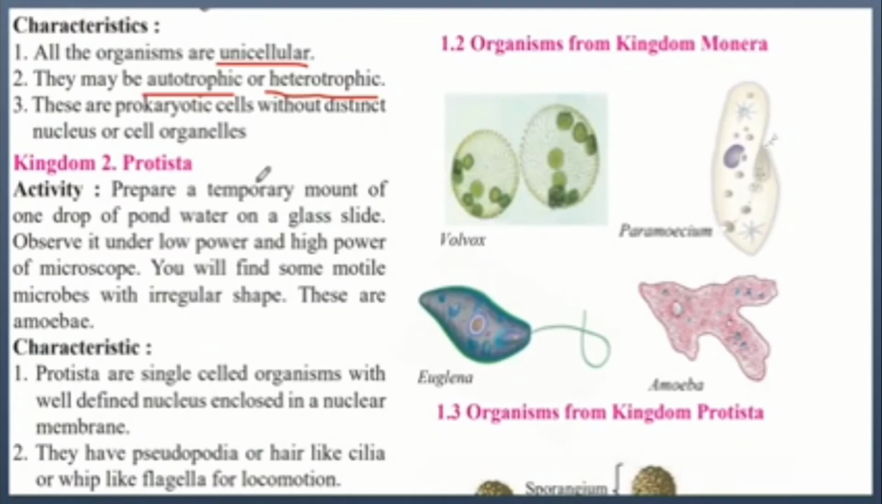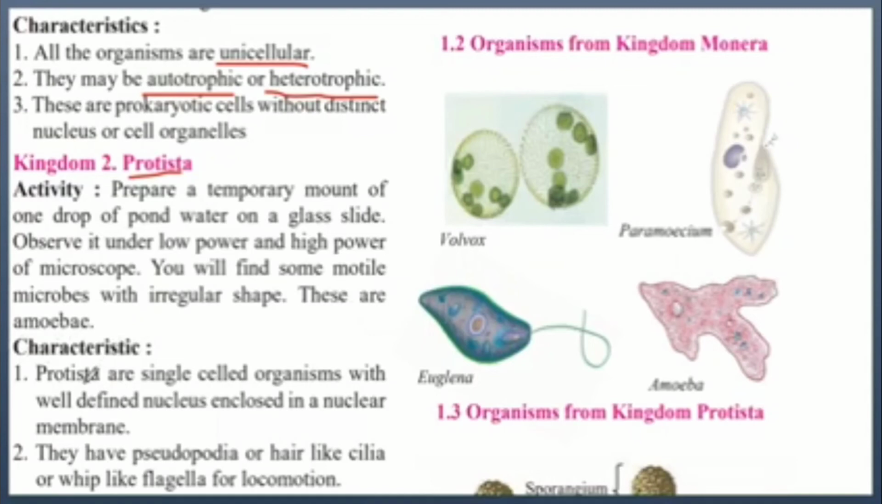The next kingdom that we are going to study is Protista. These include Volvox, Paramecium, Euglena and Amoeba. Activity. Prepare a temporary mount of one drop of pond water on a glass slide. Observe it under low power and high power of the microscope. When you observe it, what you will see is some motile microbes with irregular shape. As you can see, these microbes are very irregular in shape and they are motile, that is, they will keep on moving. These are called amoebae.